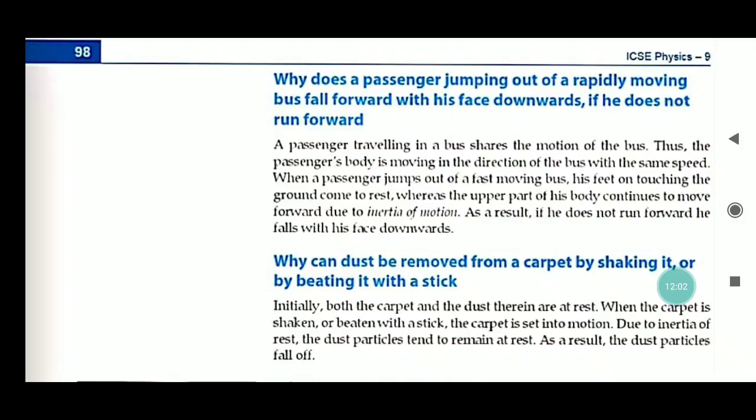When we fall down, we come in contact with the ground, which is at rest. That is why our lower portion comes to rest and the upper portion, that means our face, is in motion. That is why we fall forward with our face downwards. For preventing that, we have to run forward to reduce the motion of inertia.